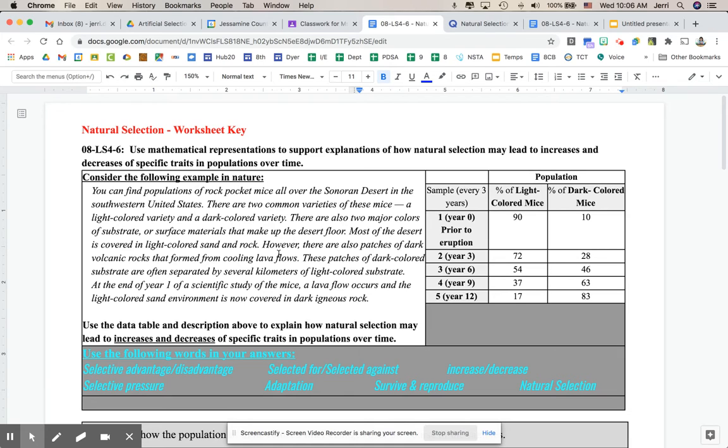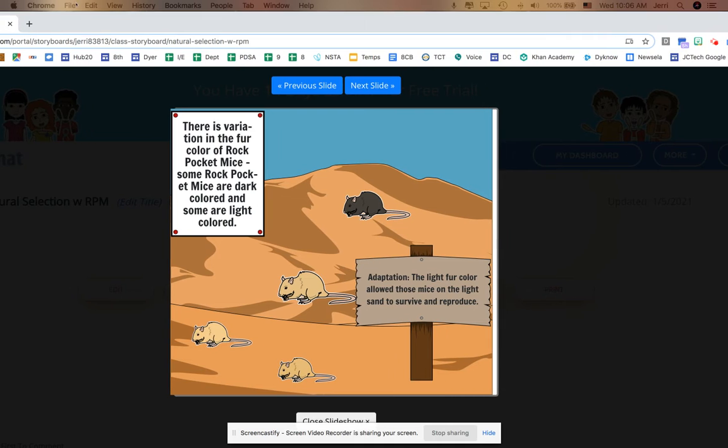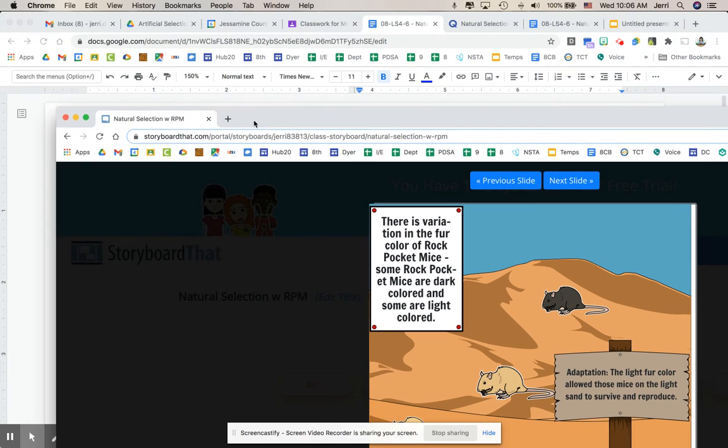At the end of year one of a scientific study of the mice, a lava flow occurs and the light colored sand environment is now covered in dark igneous rock. Okay, so let's take a look at what that actually looks like. So let me pull this down here for us to look at.